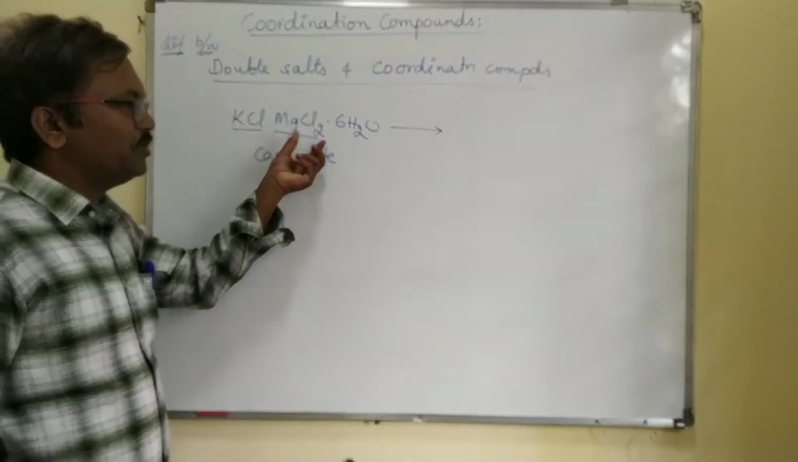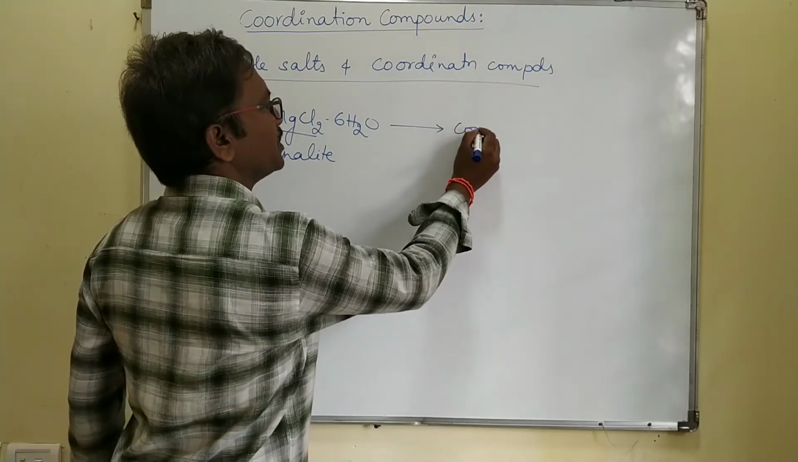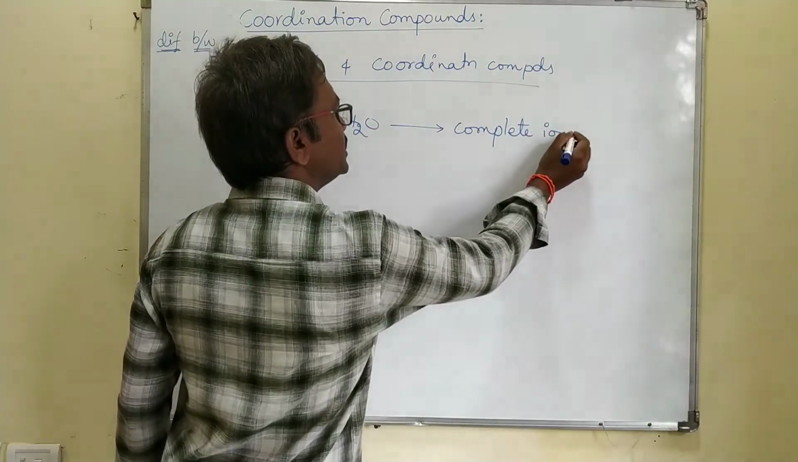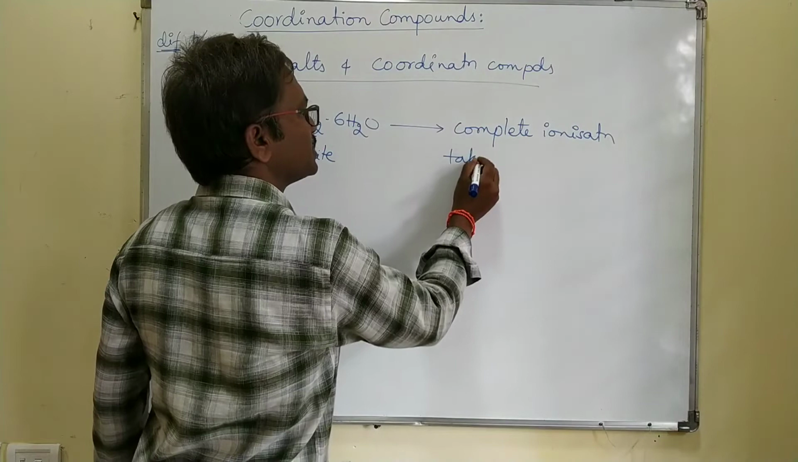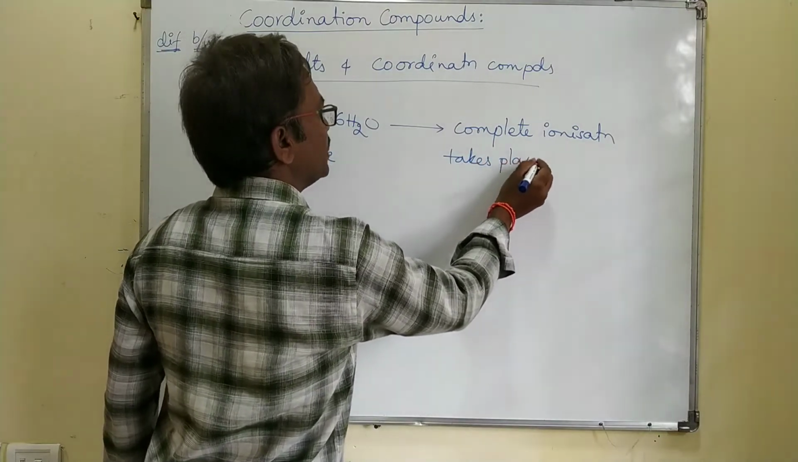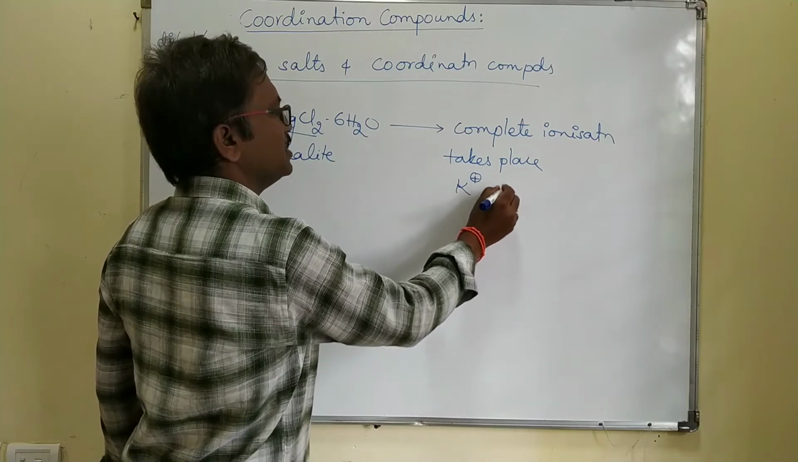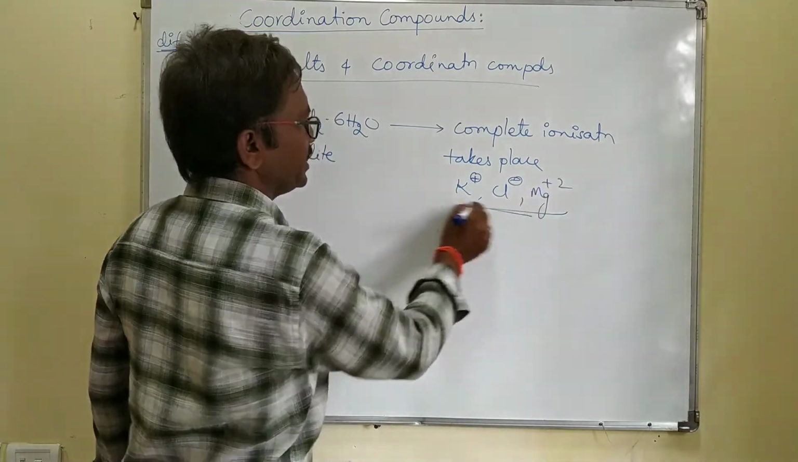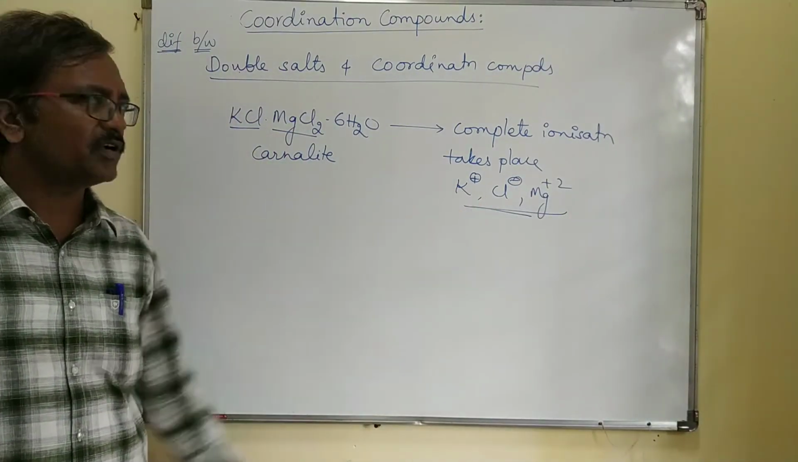If you add it in water, it completely ionizes. Complete ionization takes place. What is the meaning of this? That means in the water, it gives the K plus ion, Cl minus ion, Mg plus 2 ion, like that. It completely ionizes in the water.